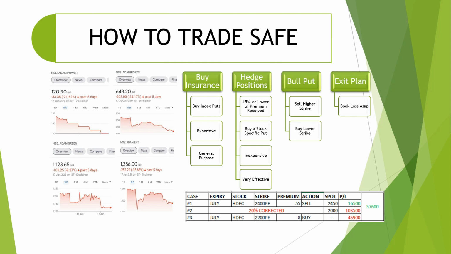Let's say you sold at a premium of 55 rupees. 15% of that premium comes to around 8 rupees. Go to the strike where 8 rupees is being traded, buy that put. That will help you to reduce your loss. So this is important, guys. You need to buy a stock-specific put, which is very inexpensive in nature and also very effective.